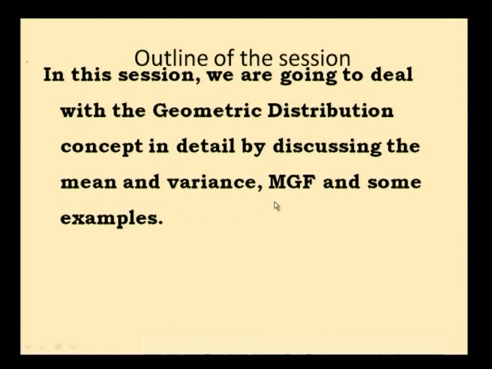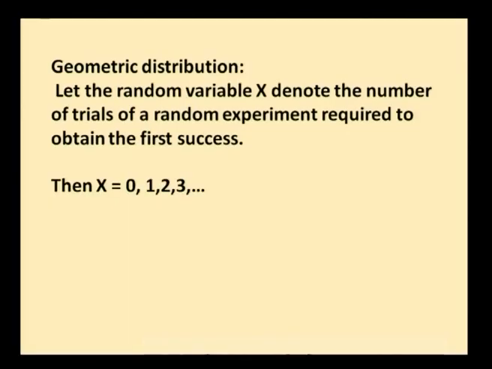and some examples. Now, recall in binomial distribution, out of n trials, x successes were considered. The same thing was with Poisson distribution, out of n trials, x successes, where the probability of success p is considered to be small and n, the number of trials, considered to be large. In geometric distribution, we are going to repeat the trials till the first success occurs.